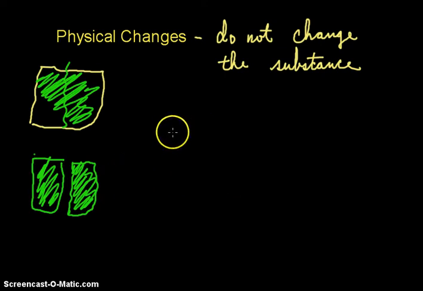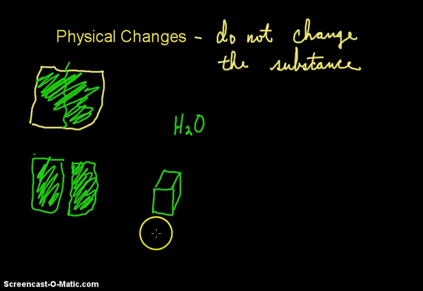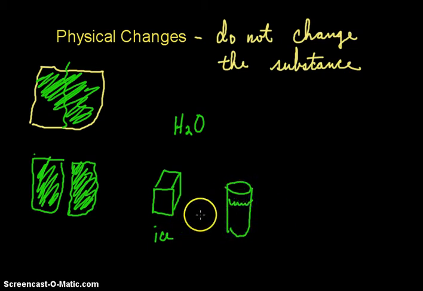Another example is, and I'm not going to use the word water, we're going to use the term H2O, the formula for water. Now, if we take H2O in its solid state, which of course would be ice, it's still made up of all H2O molecules. And then if we take that H2O and we melt it down into a liquid, what we know is water, it's still H2O.